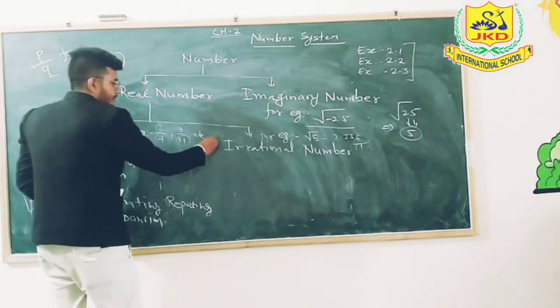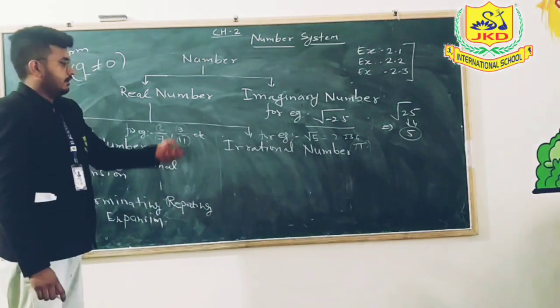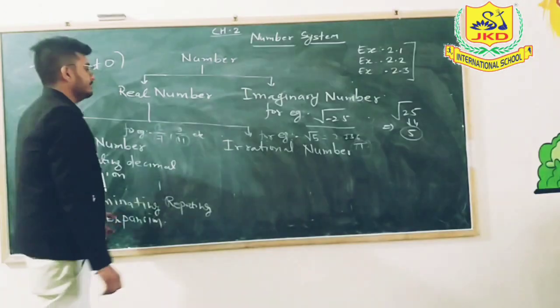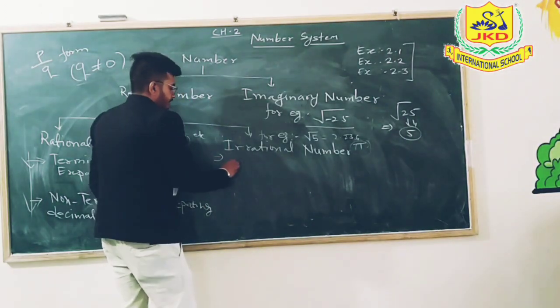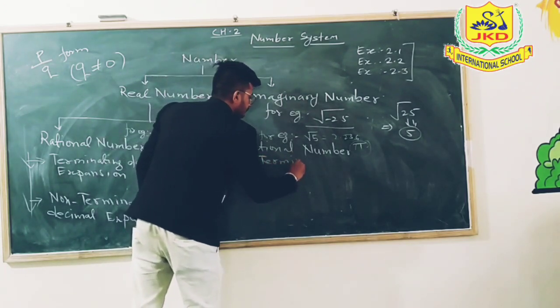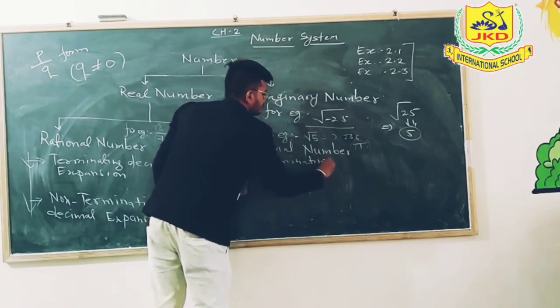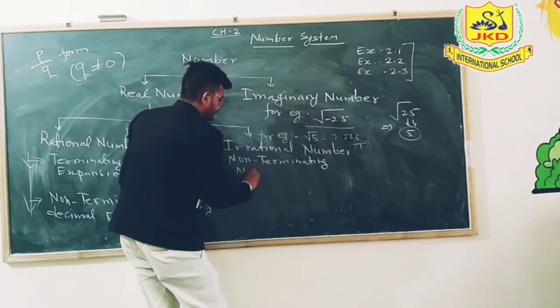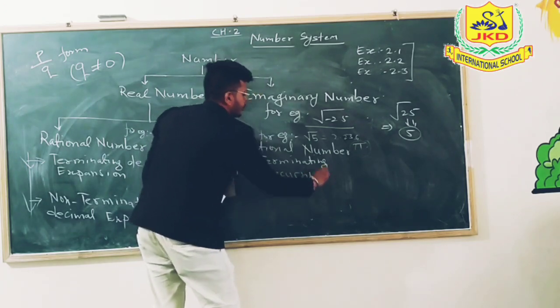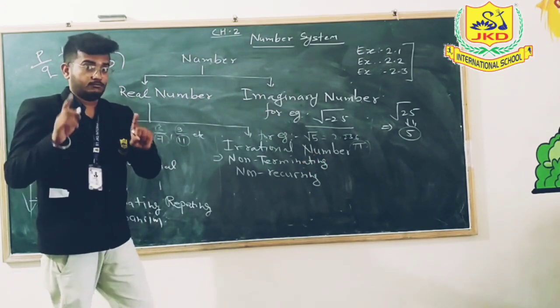Now we have studied about irrational numbers. Here an irrational number has only one part, and that part is non-terminating and non-recurring. Here you are looking at the most important point.